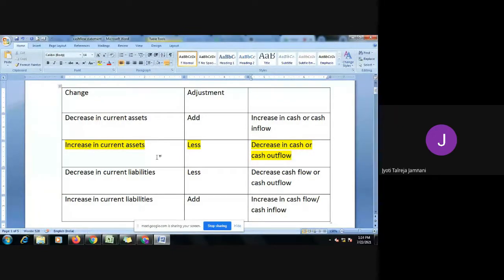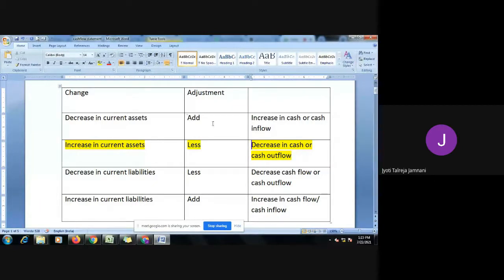But whenever you sell a current asset, or you repay, or your current asset is going out of the business, in that case, cash comes in. For example, I have converted stock into finished goods. My stock has reduced. Why has it reduced? Because I manufactured and now I will sell it. When I sell it, cash will come in. So whenever a current asset is reduced, that means you are selling that current asset. When you sell that current asset, cash will come in.